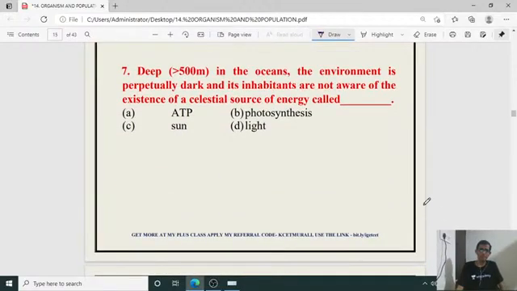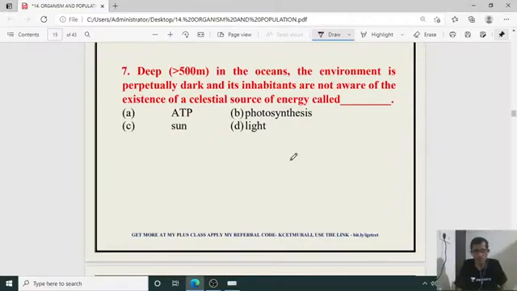Then deep in the ocean, above 500 meter, the environment is perpetually dark and its inhabitants are not aware of the existence of a celestial source of energy called what?